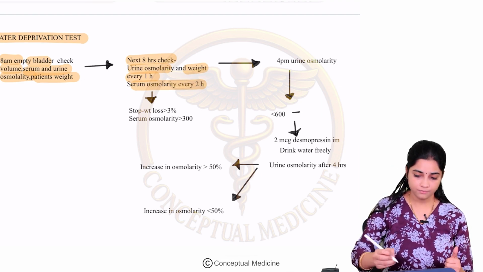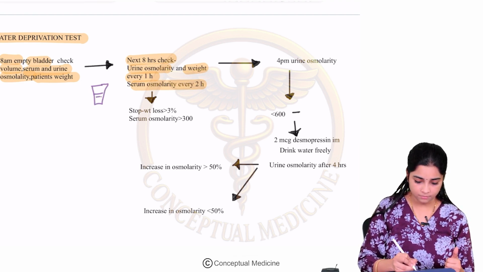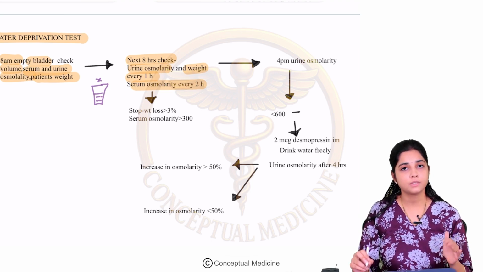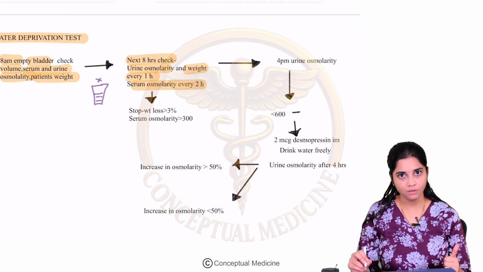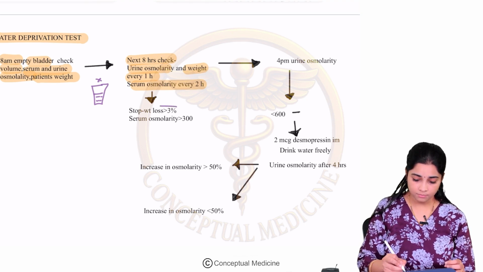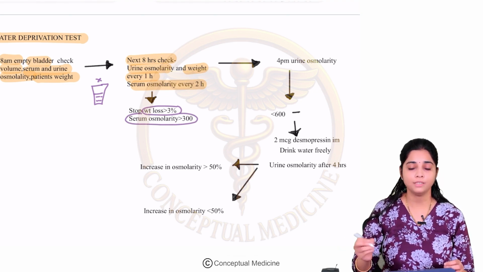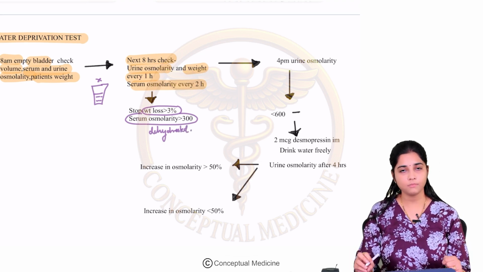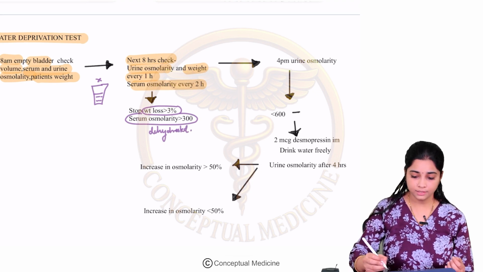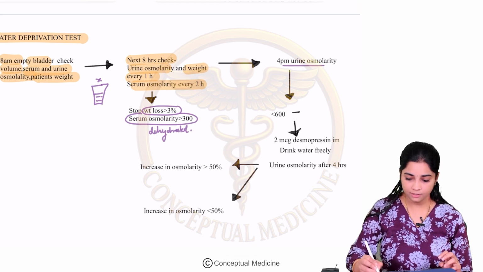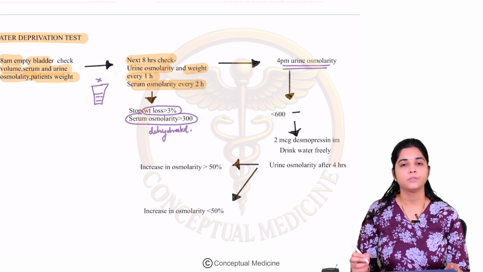So basically in this phase, water is not given. You do not give the patient water, and you see whether he really has diabetes insipidus or not. And you monitor the weight, and the serum and urine osmolarity. Now, if the weight loss is more than 3% or the serum osmolarity increases to more than 300, the patient is becoming very, very dehydrated, right? So then you cannot continue the test. If you are continuing the test, there is not much weight loss, and the serum osmolarity is fairly maintained, then you take a 4 p.m. urine osmolarity.